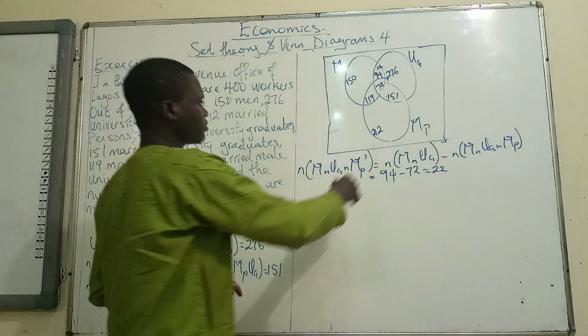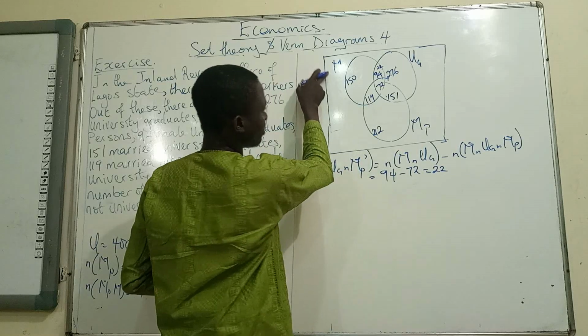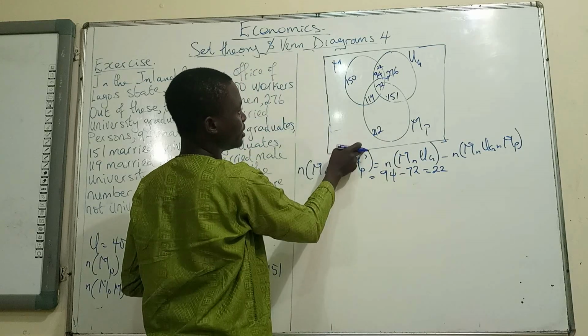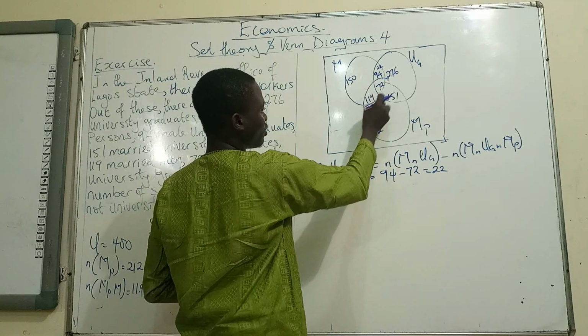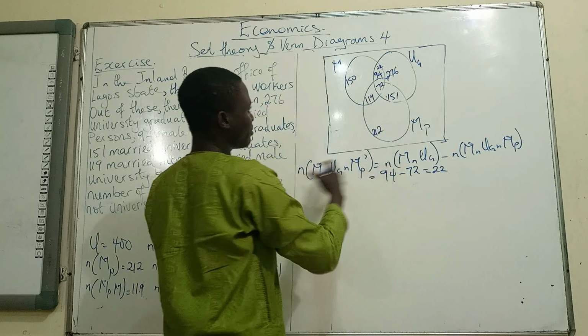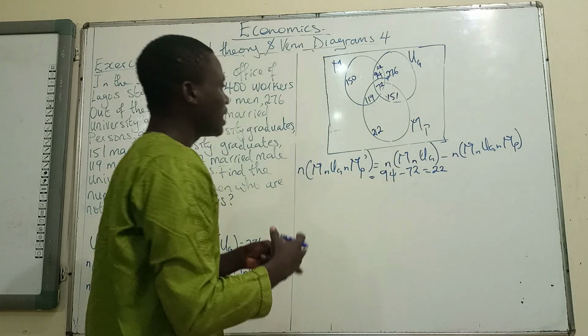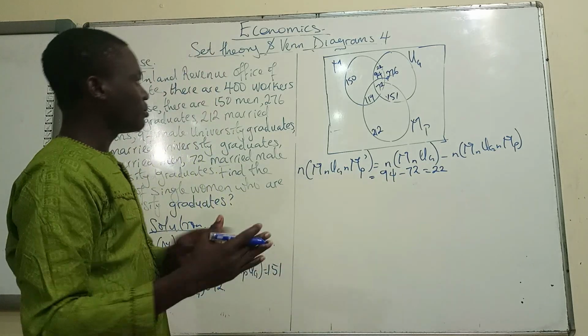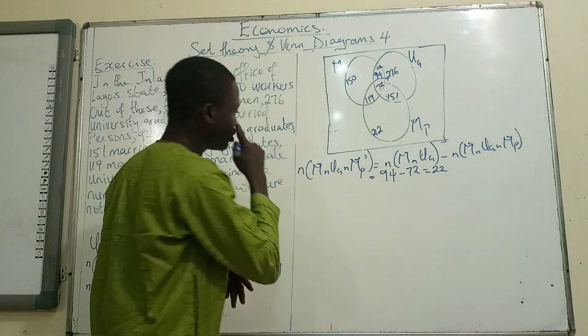Alright, so then we look for people that are married men only. So out of this 119, some people still belong to other categories. So we are looking for married men. We want to separate only the married men. Alright, so that means married men only. So how do we do that?